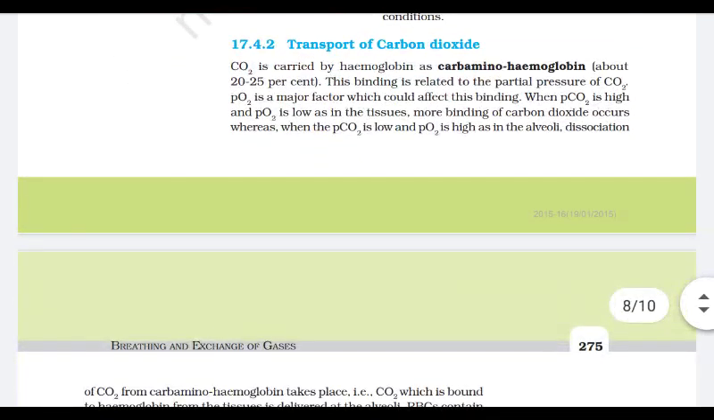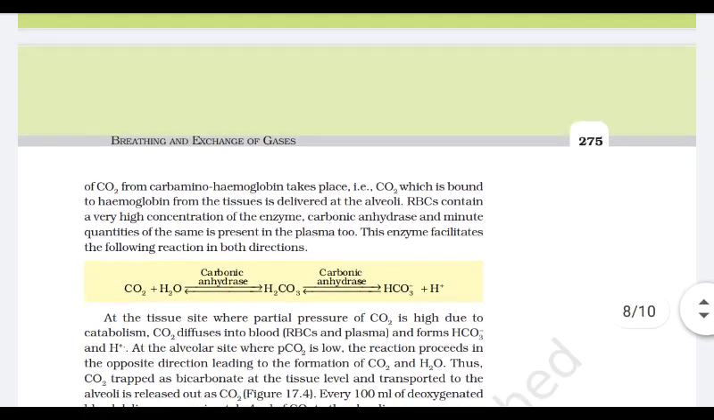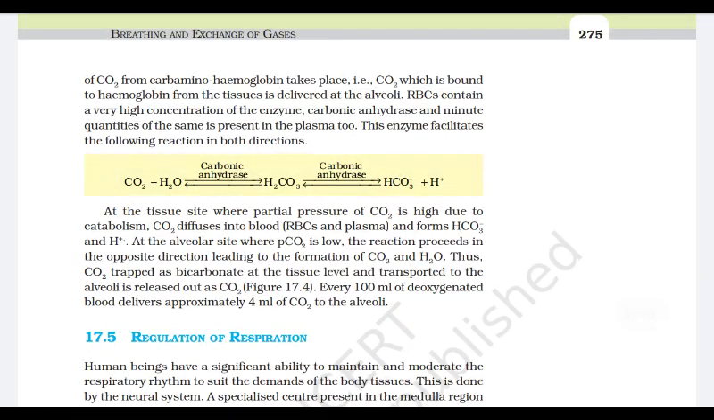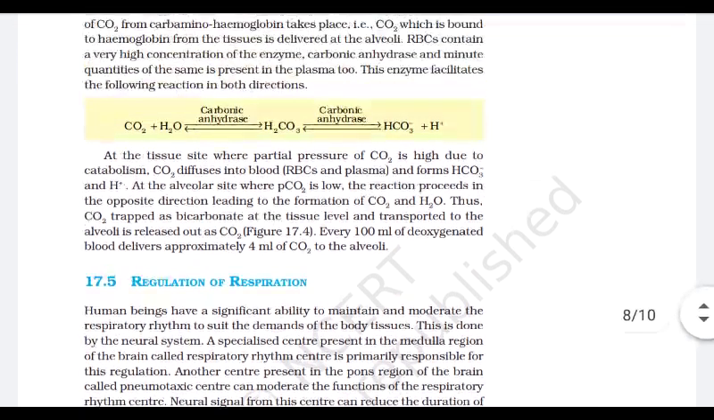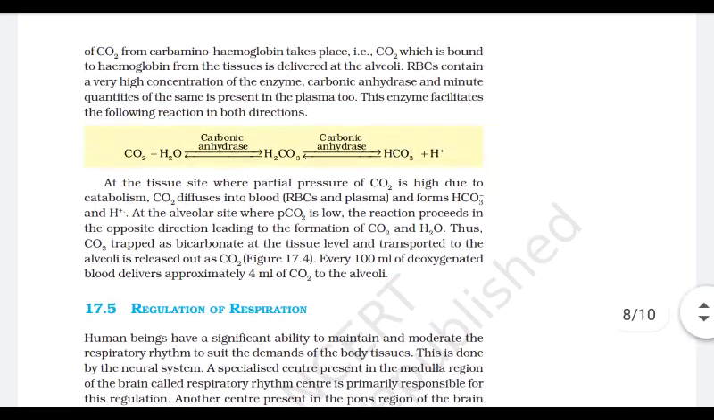Carbon dioxide is transported by hemoglobin as carbaminohemoglobin, and there is also a specific enzyme, carbonic anhydrase, by which it is transported in the dissolved form.